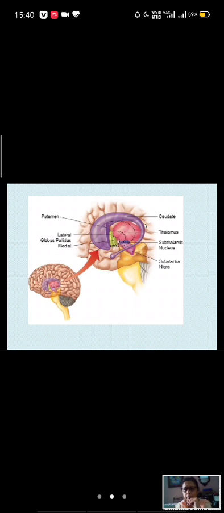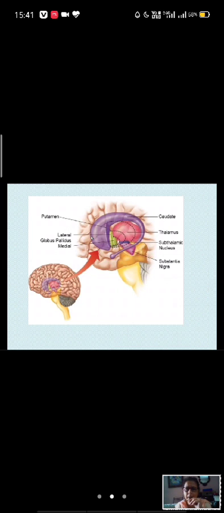This is the head of the caudate nucleus, and there is a long, arch-like tail that arches around the thalamus. This long tail ends here, in the amygdala.